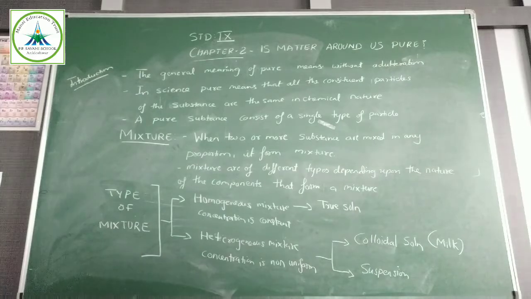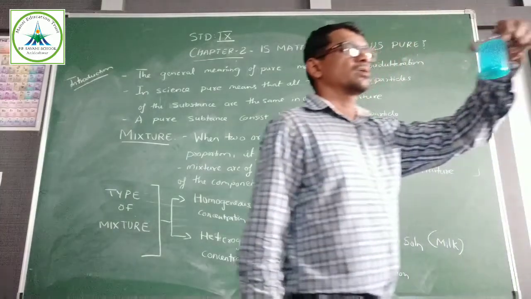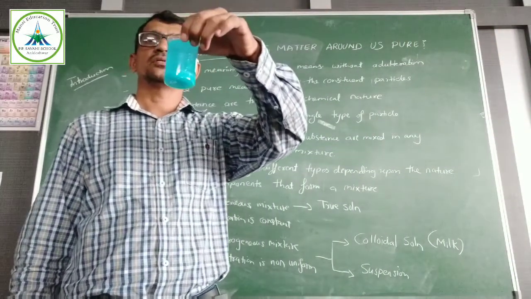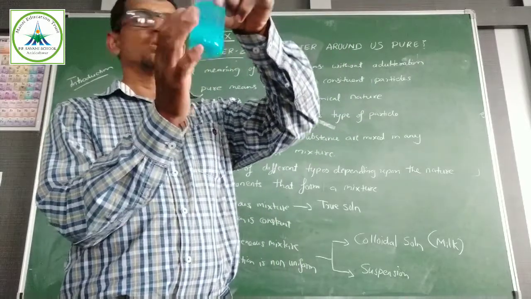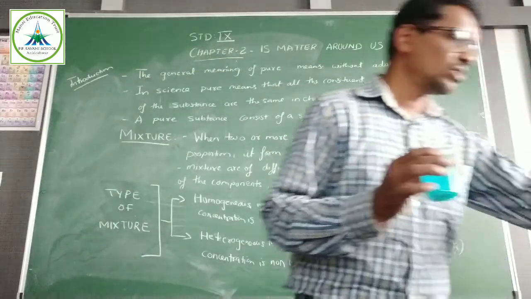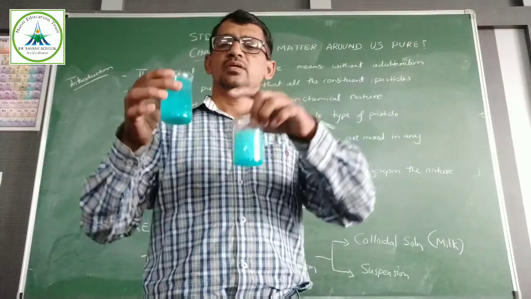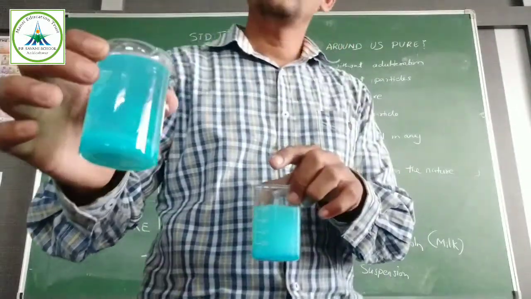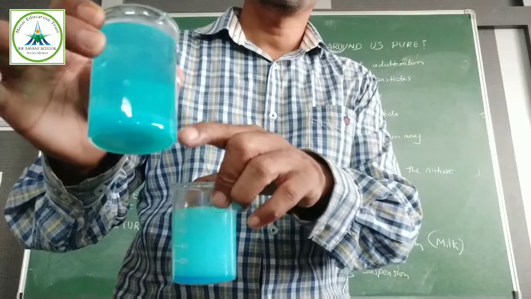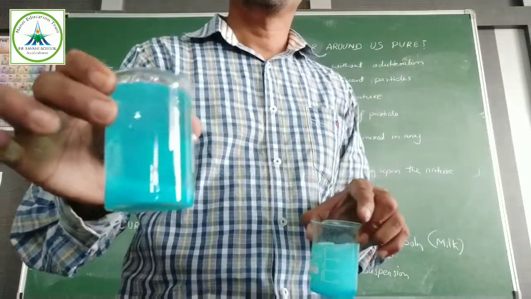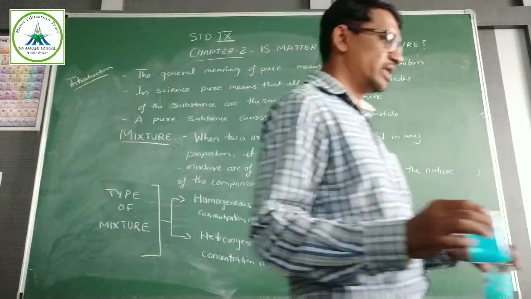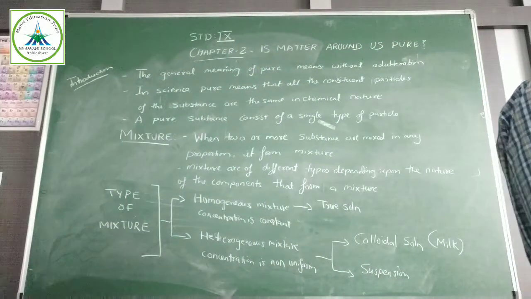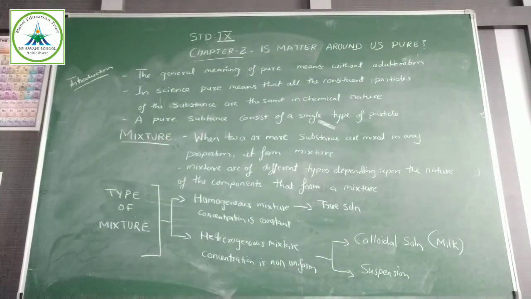Suspension. Another word, suspension. You can see the particles from the colloidal solution. If this colloidal solution is kept for some time, then the particles will settle down. You can see here below, particles will settle down. That is known as suspension. Just like mud on the river bank, it will settle down. Then it is known as true solution.